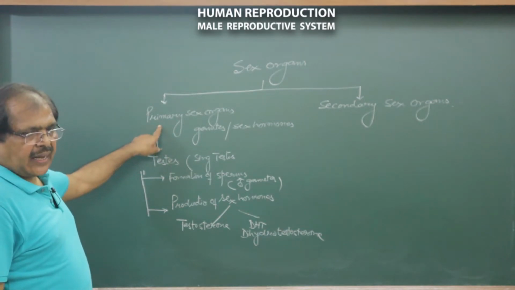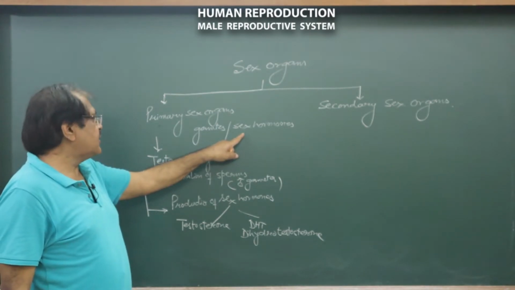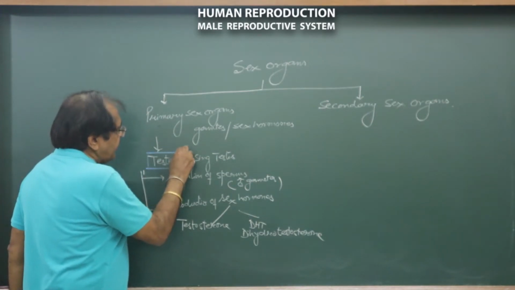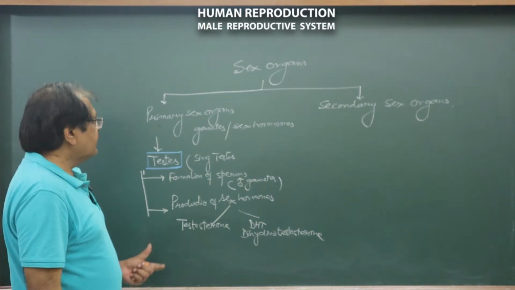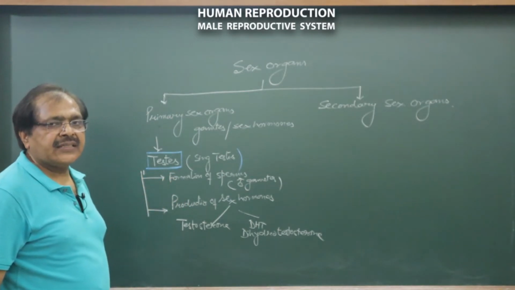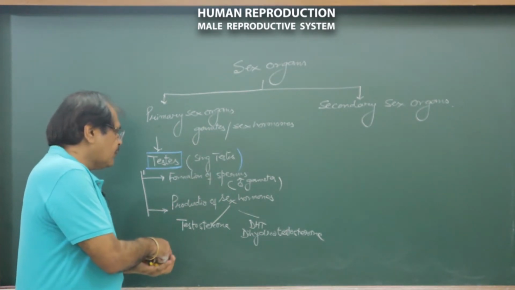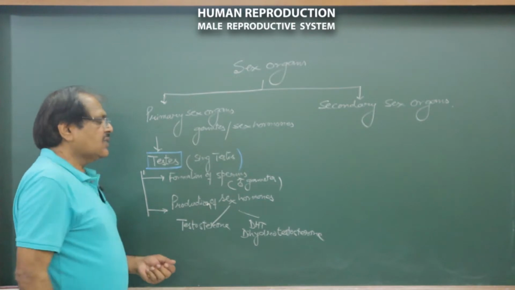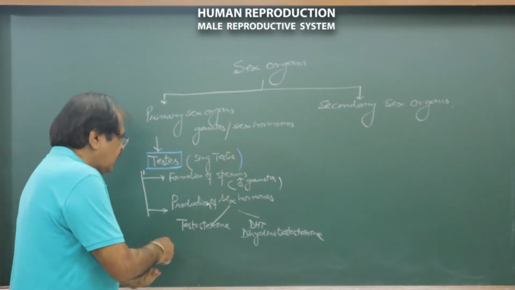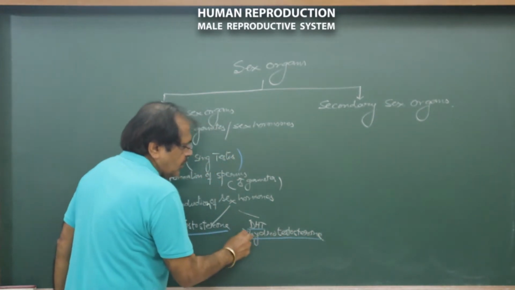Primary sex organs are those sex organs which produce gametes and sex hormones. Testes are the primary sex organs in humans, and the singular is testis. They have two functions: formation of sperms, that is male gametes, and production of sex hormones. The main male sex hormone is testosterone, and second is DHT, that is dihydrotestosterone.